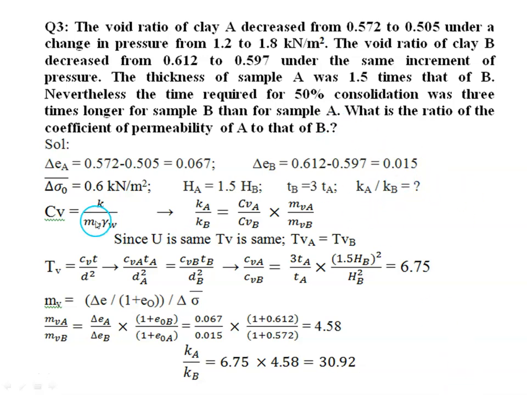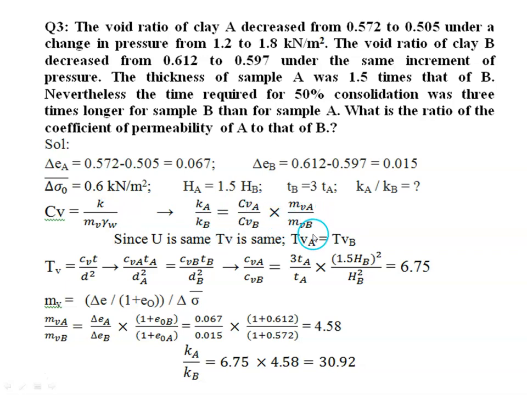So first we should understand how to find this ratio using the equations available in this chapter. So here we know that coefficient of consolidation equal to k by mv into gamma w, and from this we can write Ka by Kb equal to Cva by Cvb into mva by mvb.